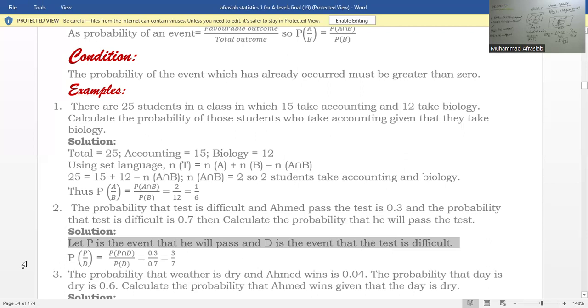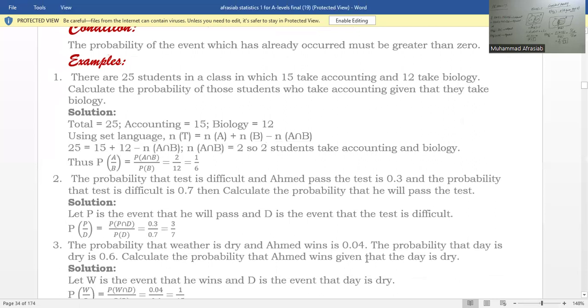So it is probability of P given that D, which is equal to probability of P intersection D over probability of D, which is 0.3 over 0.7, equal to 3 over 7. So this is the way we find the conditional probability of these events.